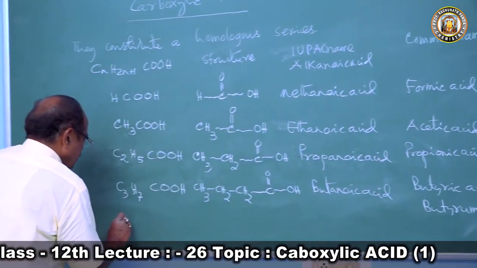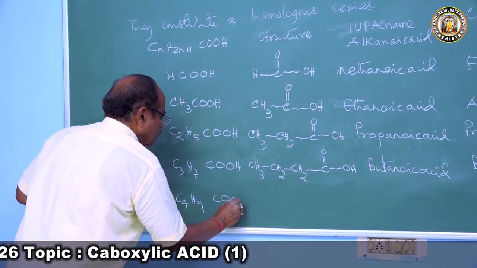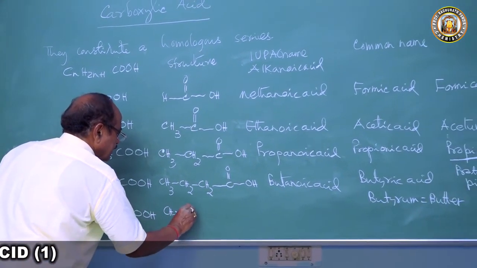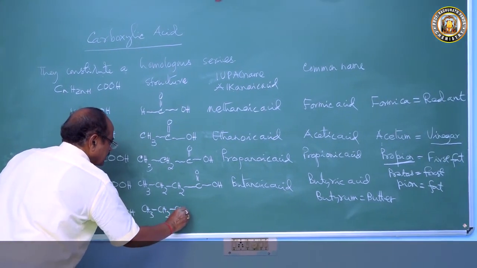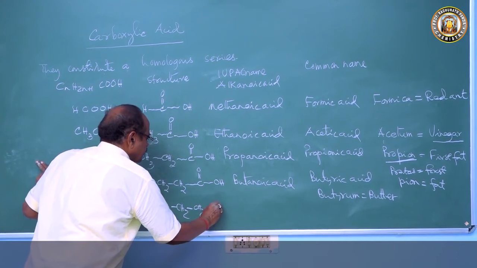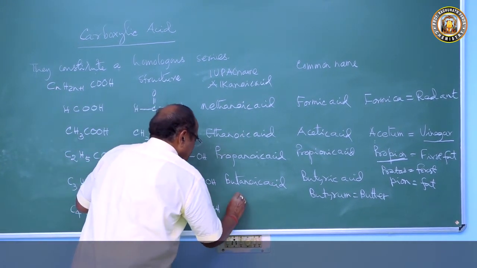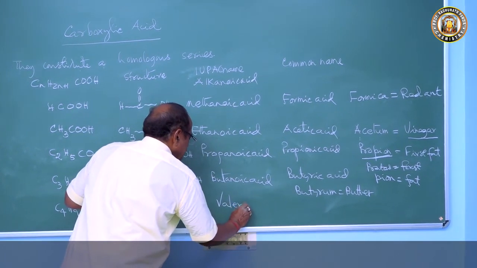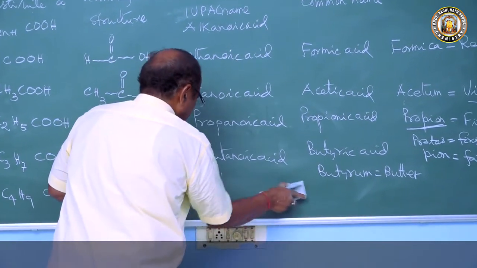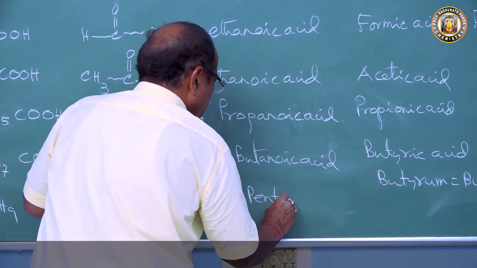Then the next is C4H9COOH. This is CH3, CH2, CH2, CH2, COOH. It is called valeric acid. Sorry, the IUPAC name is pentanoic acid.